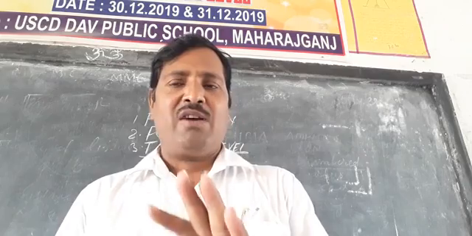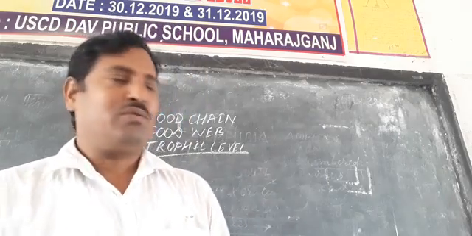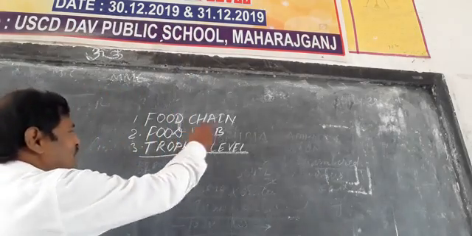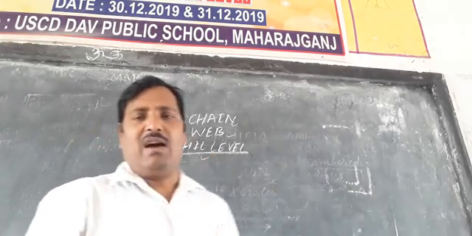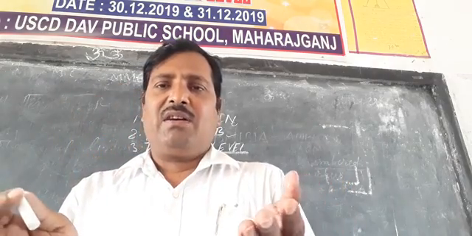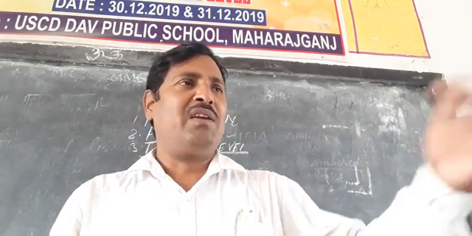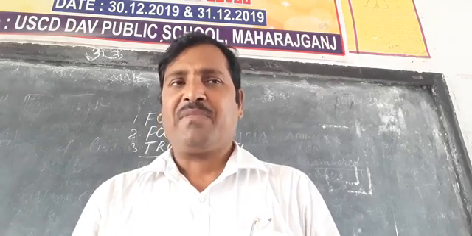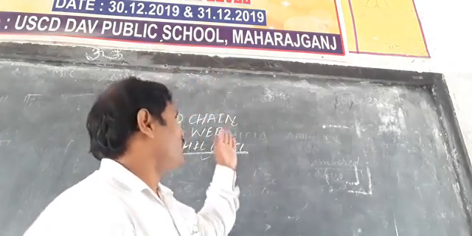The first is the biotic component, the second is the abiotic component. Today we have to discuss the food chain, the food web and the trophic level. As we know, in the environment there is a successive transfer of food from one animal to another animal for their survival. Here is the food chain.